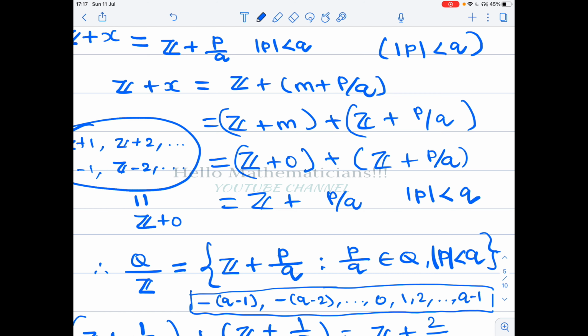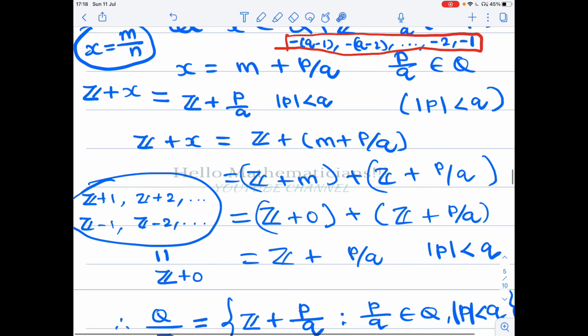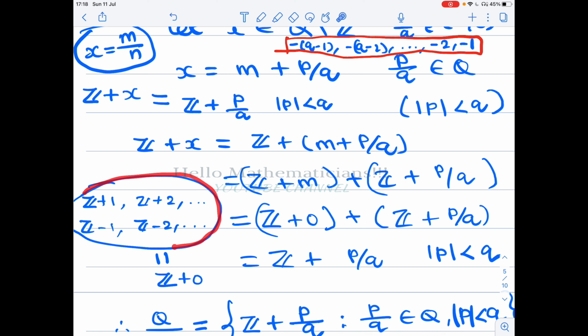That means you don't need to look at all the cosets Z plus x. It is enough to look at the cosets Z plus p/q, where mod p is strictly less than q. We don't need to look at the other cosets because they are all equal to Z plus 0.